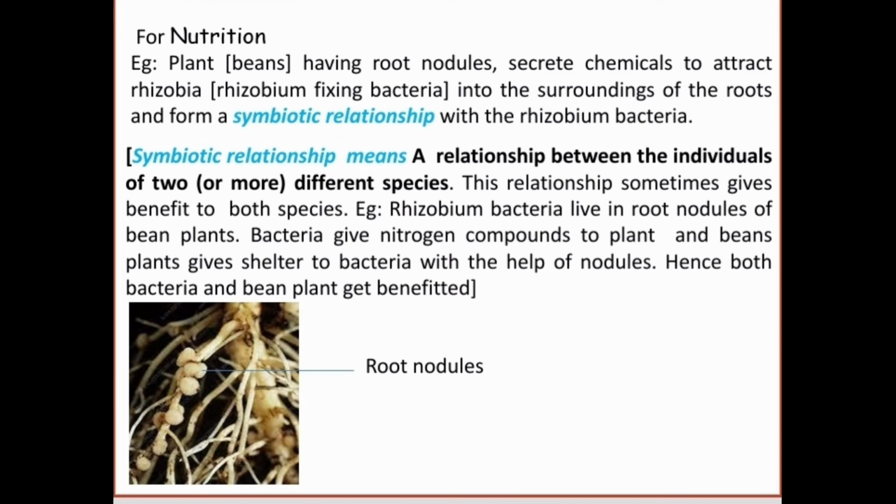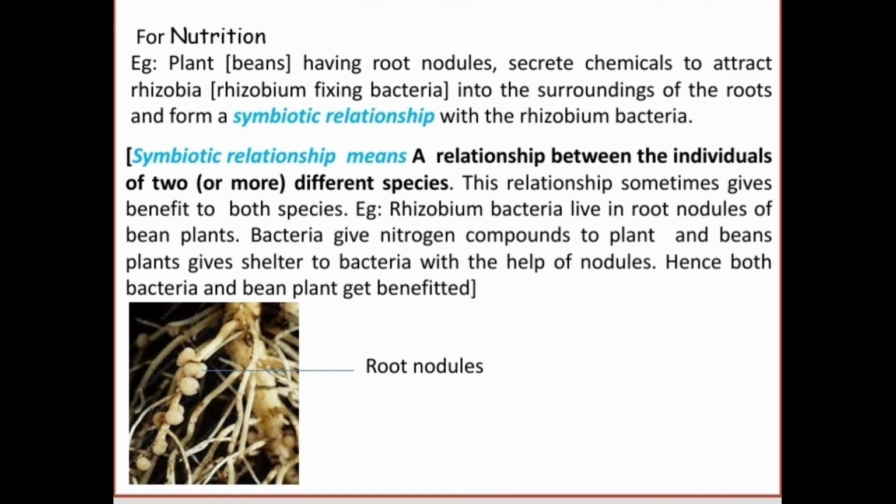See here, for example, rhizobium bacteria live in root nodules of bean plant. Bacteria provide nitrogen compounds to plant, and bean plants give shelter to bacteria with the help of root nodules. Hence, both bacteria and bean plant get benefited.